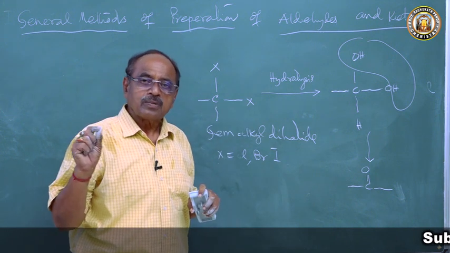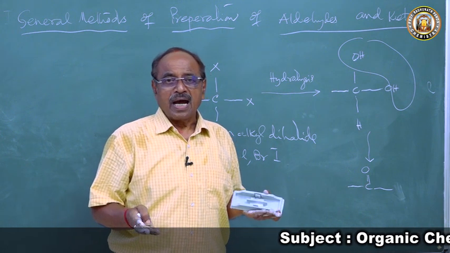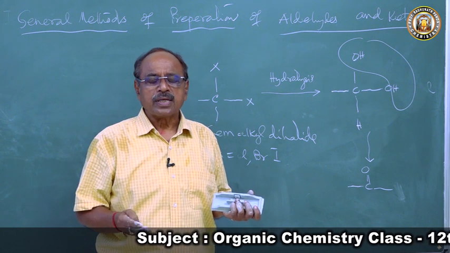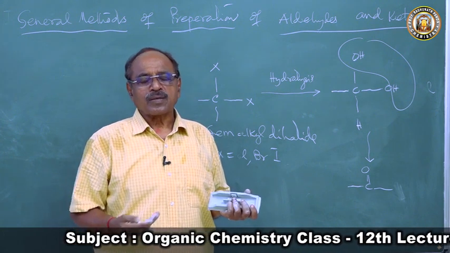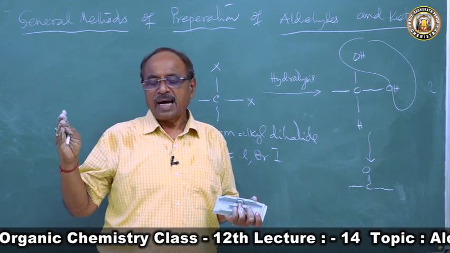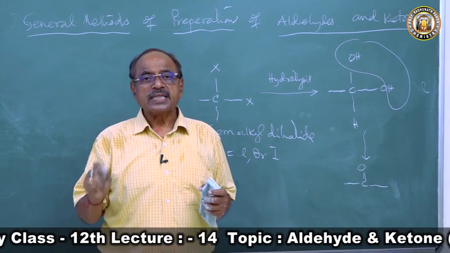Now if you come to the alkyne chapter, alkynes undergo hydration to produce carbonyl compounds. We have read in alkenes the ozonolysis of alkene.